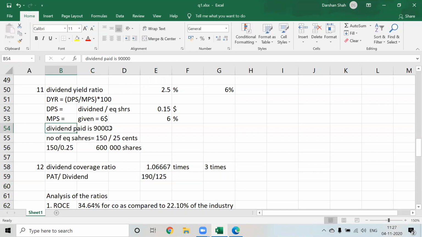So my DPS will start to become high. If my DPS gets higher, my dividend yield ratio will also start to get higher. A higher dividend yield ratio is always good for the company, because then the shareholders' wealth will start to maximize.